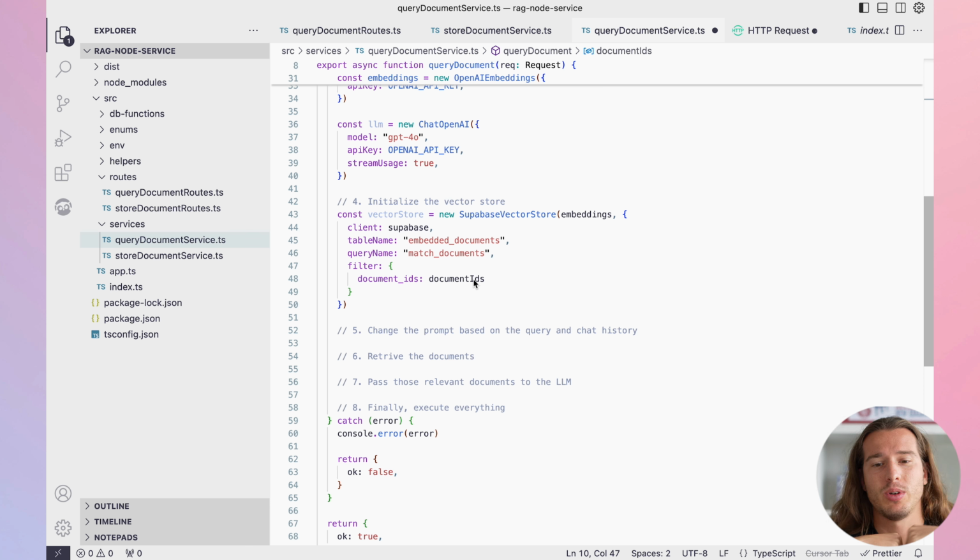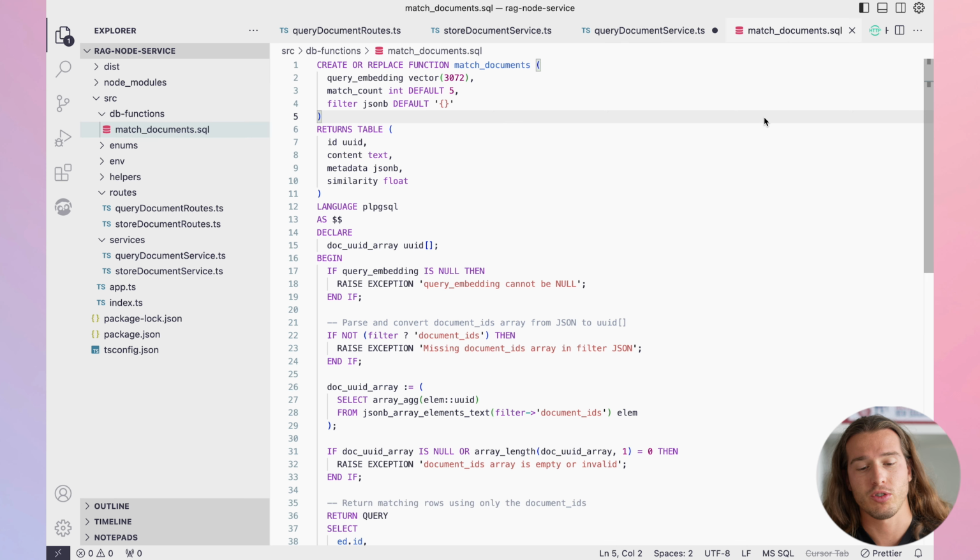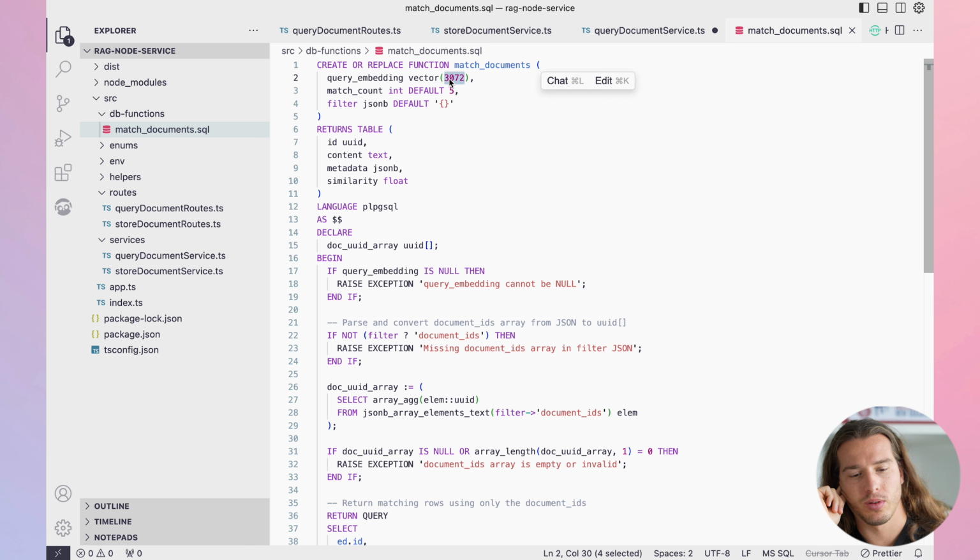And now is the time to implement this match documents function. So here is that function, and based on that function, we will grab relevant documents from our vector database. We need to pass our embedding. We put 3072 because that's the vector dimension, since text-embedding-3-large is 3072. Then match count, integer, default is 5. We can change it if you want 10, for example, to have a bigger match.